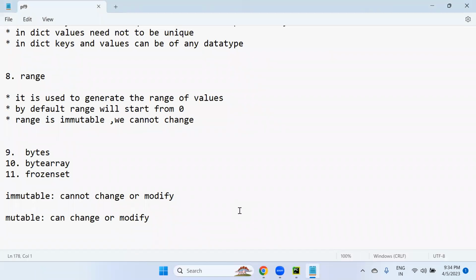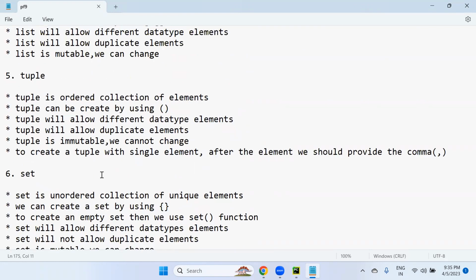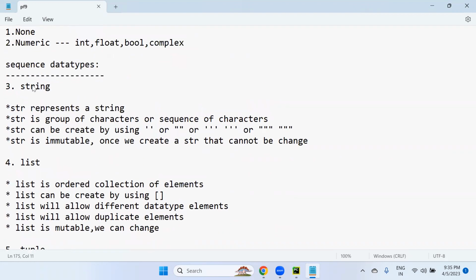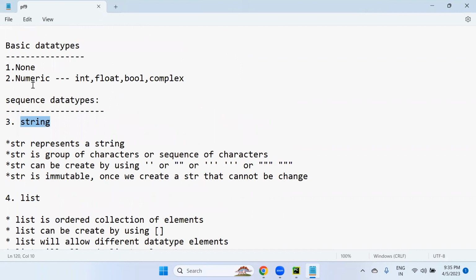So mostly we can use range in upcoming sessions, everywhere. But the remaining data structures are there: bytes, byte array, frozen set. This is not the right situation to talk about this. For sure, in an upcoming session, once I complete operators and control flow statements like if else, nested if, elif, for loop, while loop, nested for loop, after all this we'll talk about bytes, byte array. Moreover, in all these data structures I discussed only the basics. Each and every data structure's complete functionalities I have to discuss. So once we complete operators and control flow statements, from tomorrow we'll start these lectures.